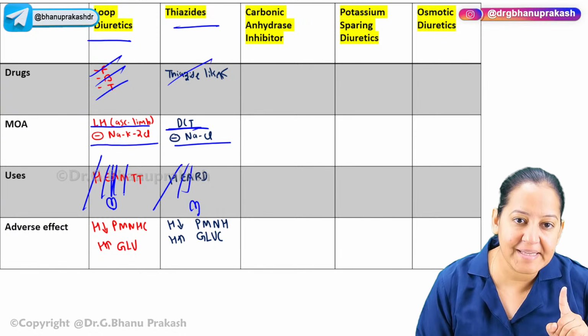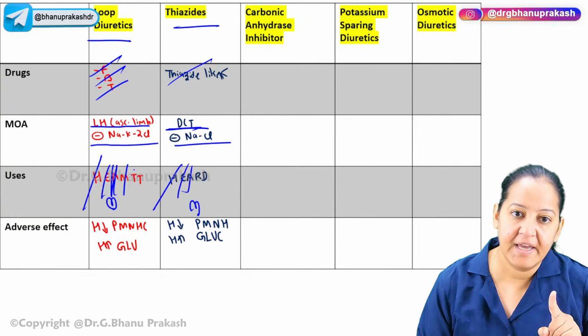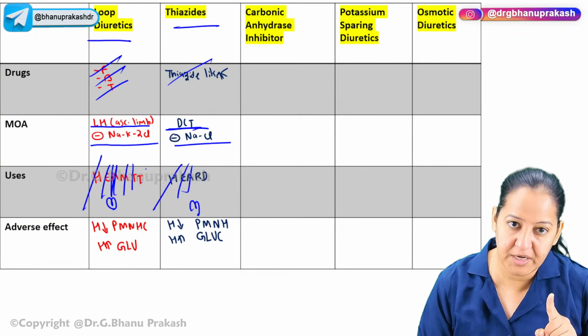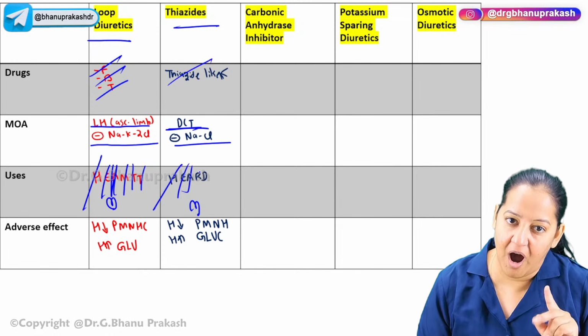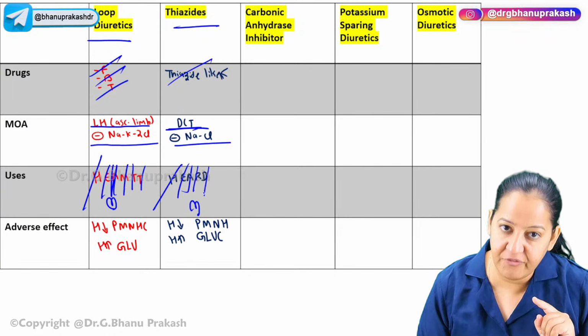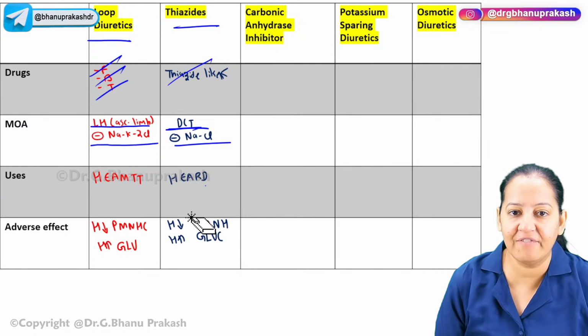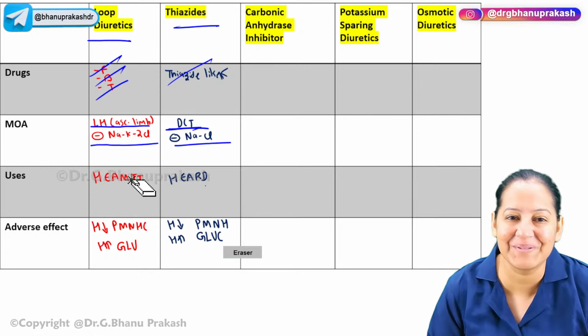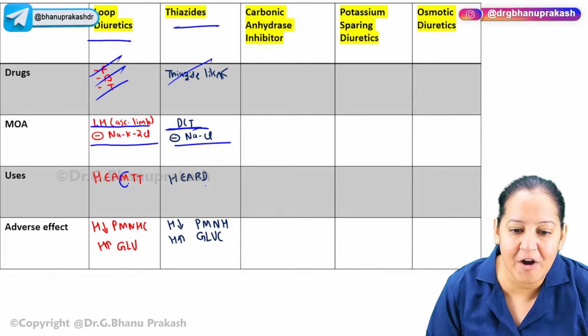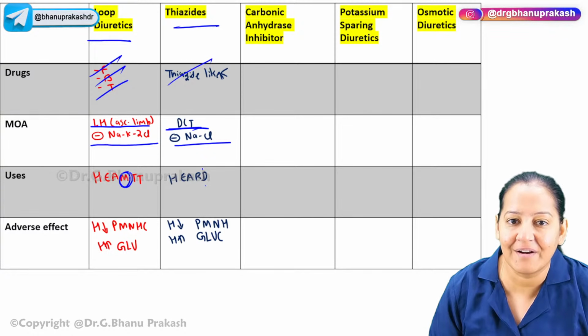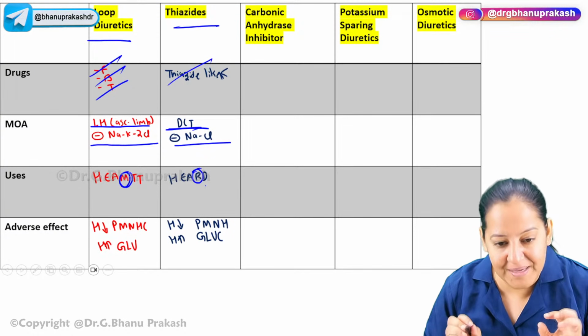Here M for malignancy, hypercalcemia of malignancy. Here T for transfusion, blood transfusion, and one more T is for intoxication. Here R is renal stone and D for diabetes insipidus. I want to highlight one use. So here hypercalcemia of malignancy and here renal stone. These uses are based on the calcium.